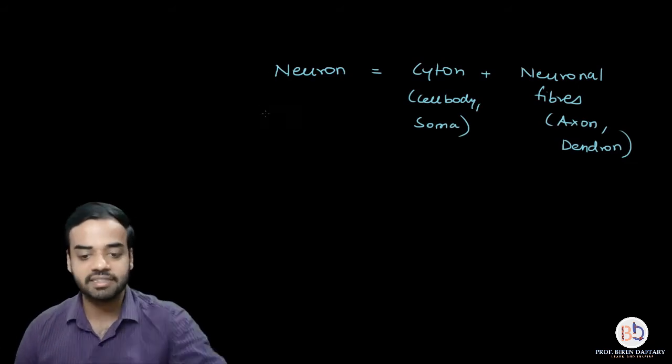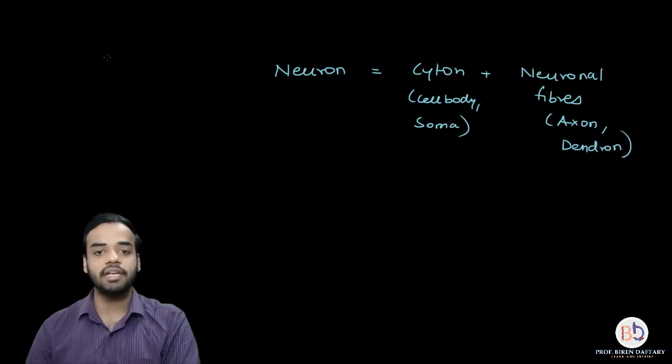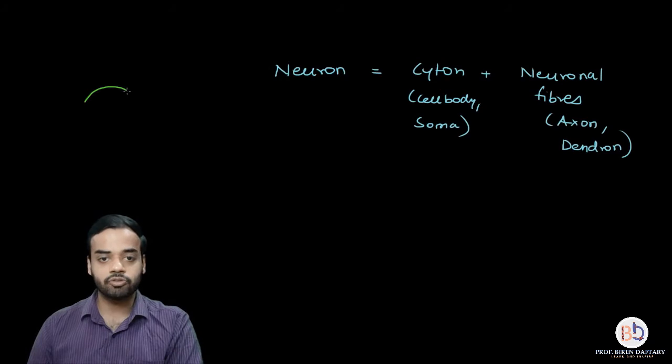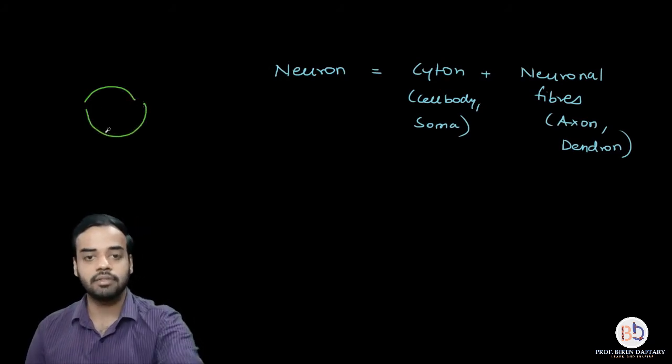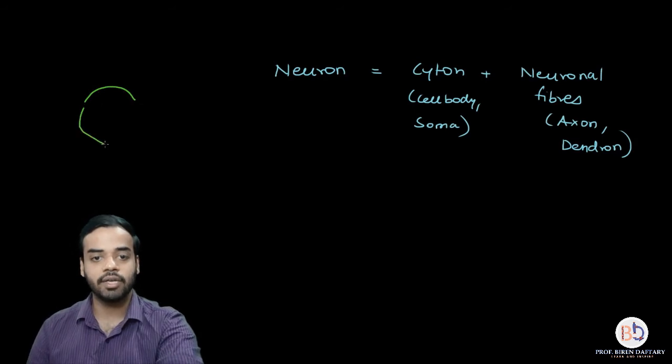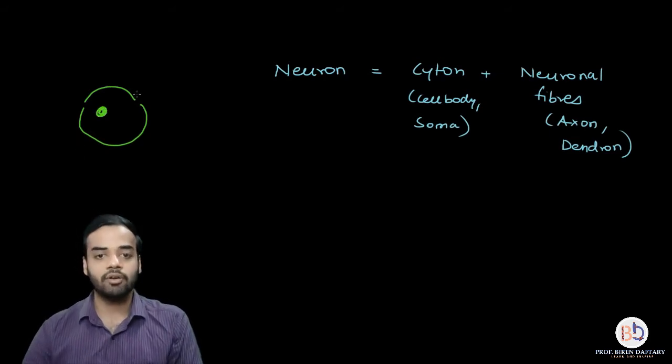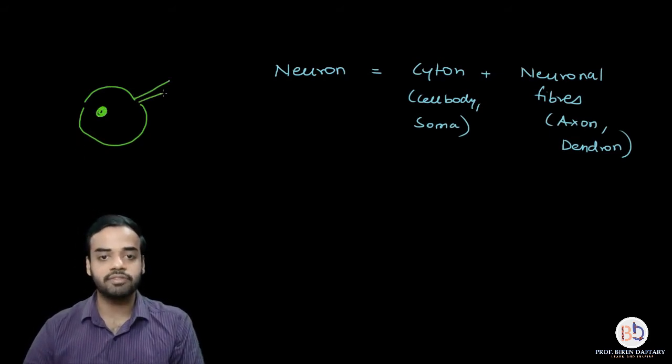For example, let me sketch one over here very quickly. So suppose if I want to draw a neuron, and if I draw this structure, now this structure which I have drawn, this is the main cell. Okay, this circular part is the main cell. Inside this I am drawing a nucleus over here. Okay, and over here let me draw these two processes which are coming out, or the fibers which are coming out.